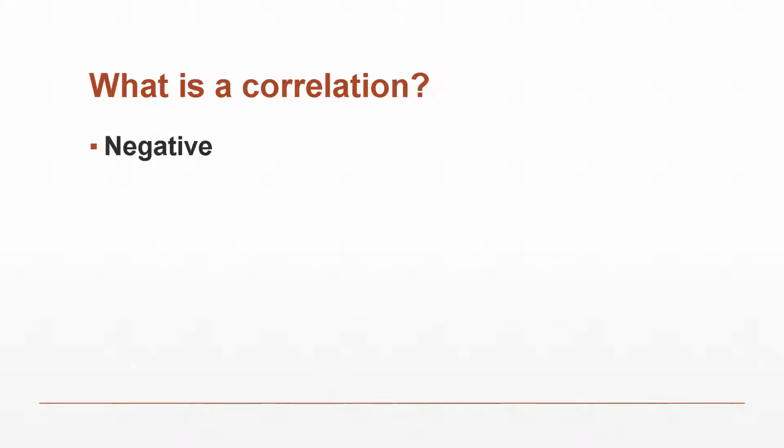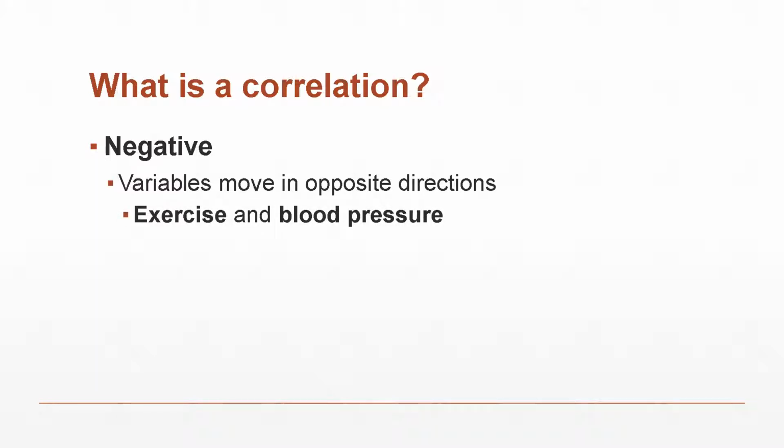So if we have a positive correlation or a positive relationship, we can also have a negative relationship or a negative correlation. And this is when variables move in opposite directions. It doesn't mean variables move down, it means they move away from each other. So if you have a negative relationship with somebody, if they go up, you want to go down. If they're going down, then you want to go up, right? You don't want to be around them. So exercise and blood pressure. As people exercise more, their exercise goes up, blood pressure usually goes down.